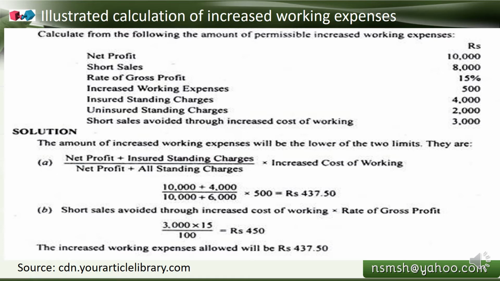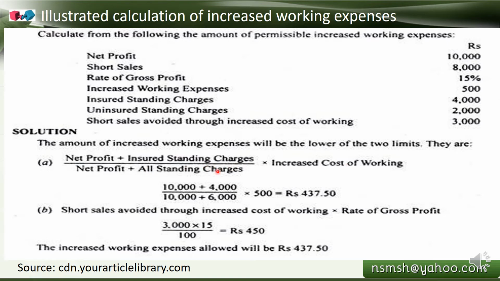Okay, so the amount of increased working expenses will be the lowest of the limits. One is net profit plus insured standing charges, divided by net profit plus all standing charges, multiplied by increased cost of working.